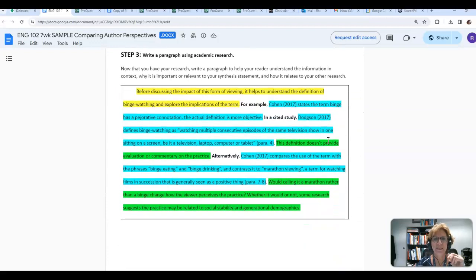And then here you can see the sample paragraph where you're really putting it all together. This paragraph will actually be one of your paragraphs in the final essay, so doing a good job here is going to save you time next week.